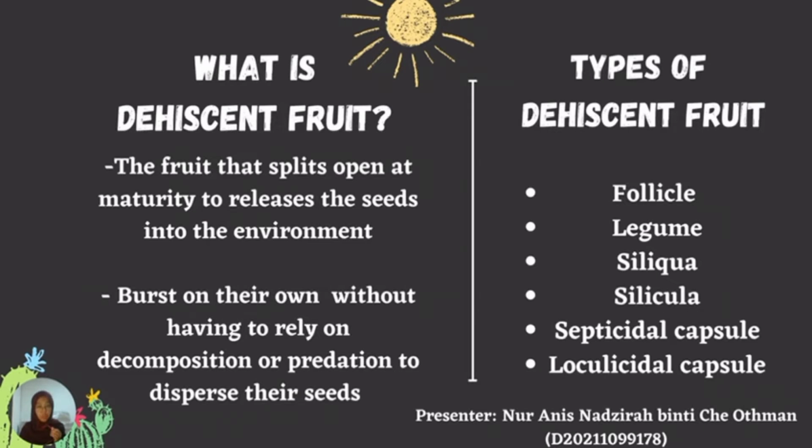There are 6 types of dehiscent fruit. First one is follicle, legume, siliqua, silicula, septicidal capsule, and loculicidal capsule.